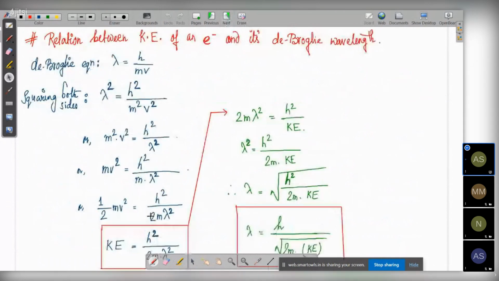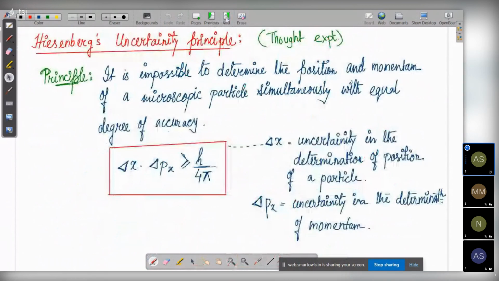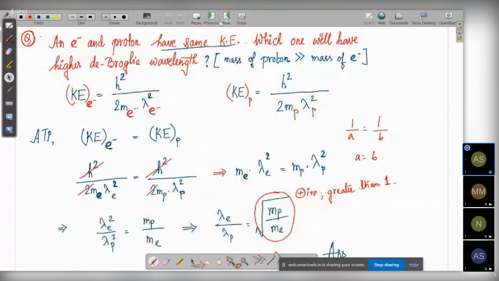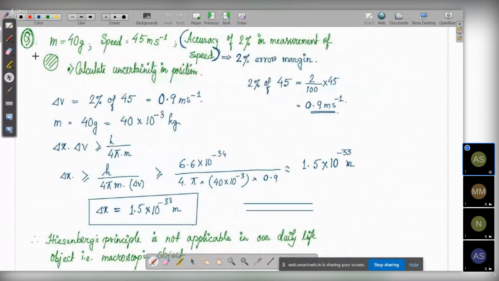Then the relation between the kinetic energy and the de Broglie wave. The two formulas are there in de Broglie. The questions can come using those two formulas. Then you have Heisenberg's uncertainty principle. There also numericals can come using this particular formula of Heisenberg. So yes, numericals can come using Heisenberg also, as you have done one numerical over here in class.